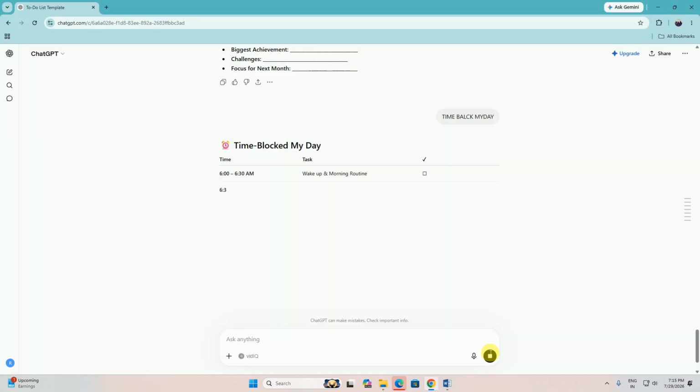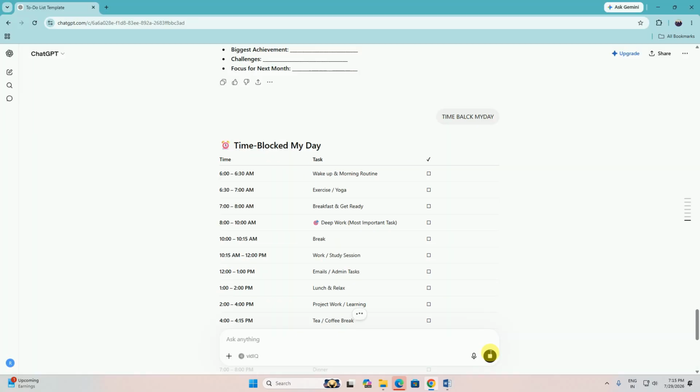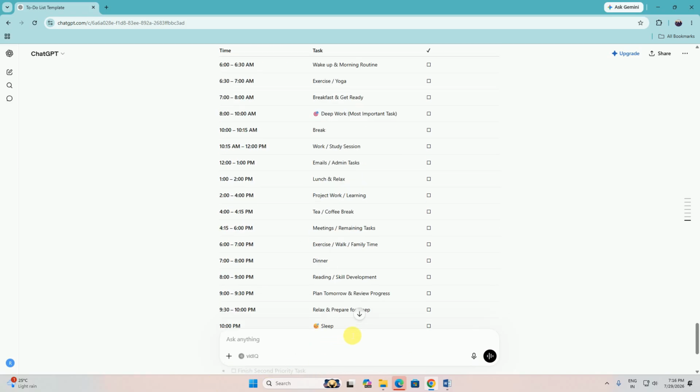Time block my day. This is time blocking my day. 6 to 6:30 wake up and morning routine, 6:30 exercise or yoga, 7 to 8 a.m. breakfast and get ready. 8 to 10 a.m. deep work on most important tasks. 10 to 10:15 break, and 10:15 to 12 work and study session, and 12 to 1 p.m. email and admin tasks. 1 to 2 lunch and relax, and 2 to 4 project work and learning. 4 to 4:15 tea or coffee break.